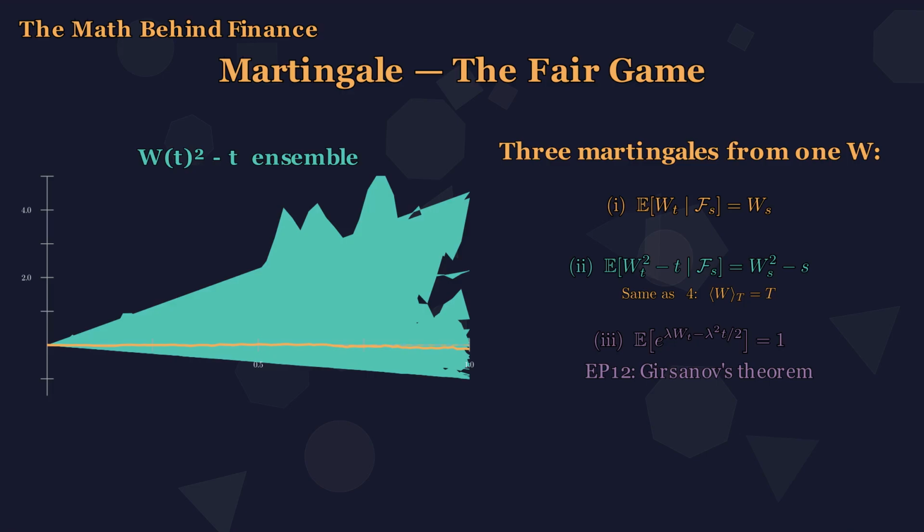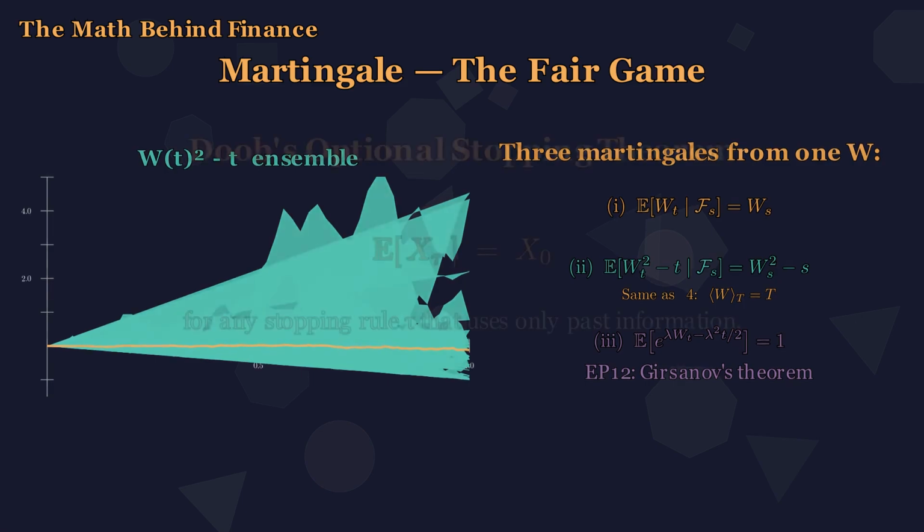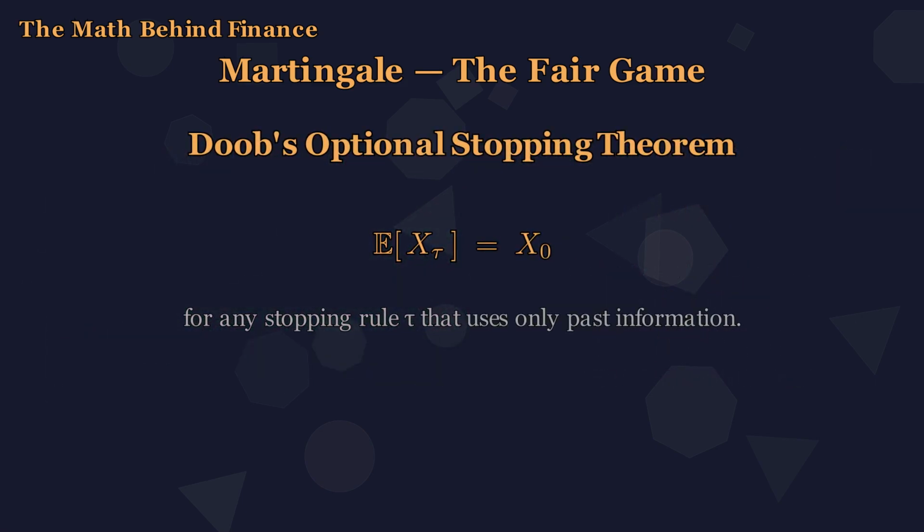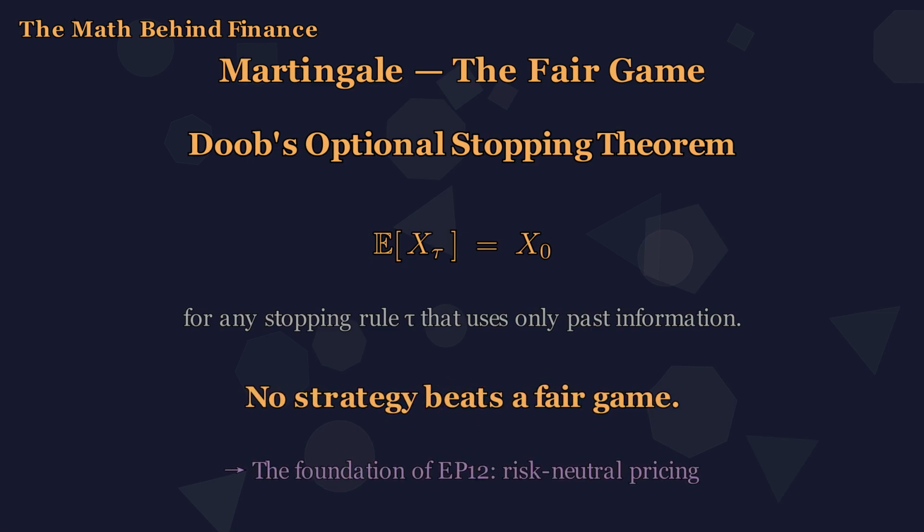These three quantities support essentially every pricing formula in modern quantitative finance. One final gift from this theory. If you choose when to stop playing, using any rule whatsoever as long as it looks only at past information, the expected value at the moment you stop still equals the starting value. You cannot beat a fair game with clever timing. This is Doob's optional stopping theorem, and it is the foundation of episode 12, Risk-Neutral Pricing, the mathematical engine of Black-Scholes.